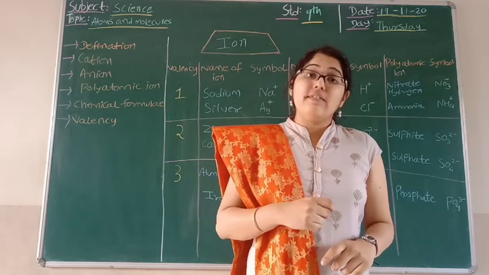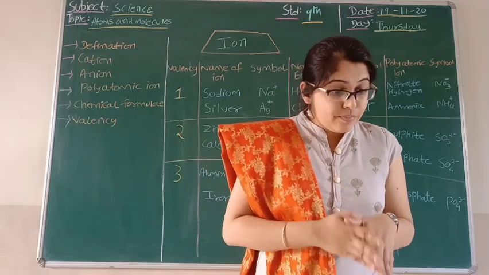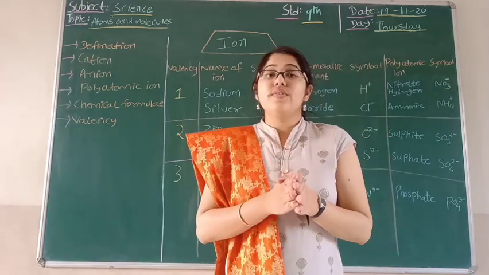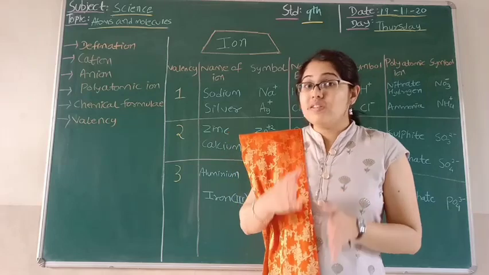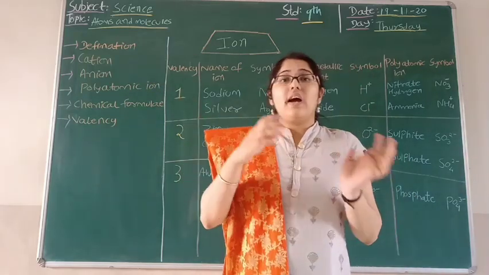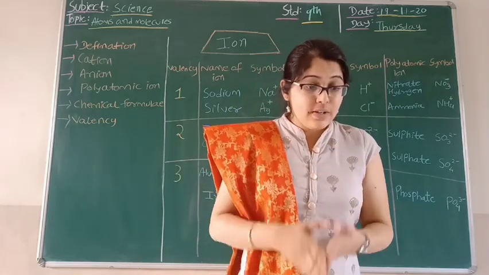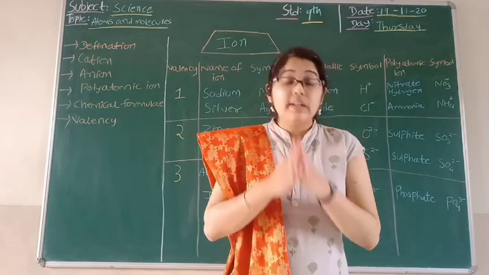So those ions which are negatively charged are called anions, and those which are positively charged are called cations.